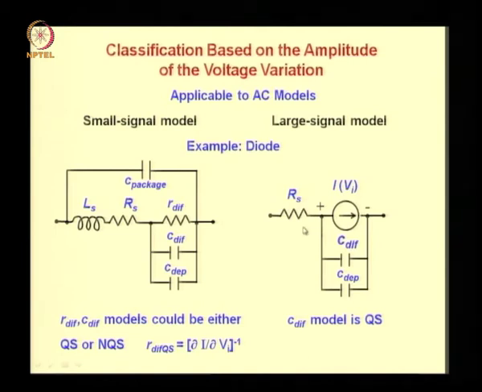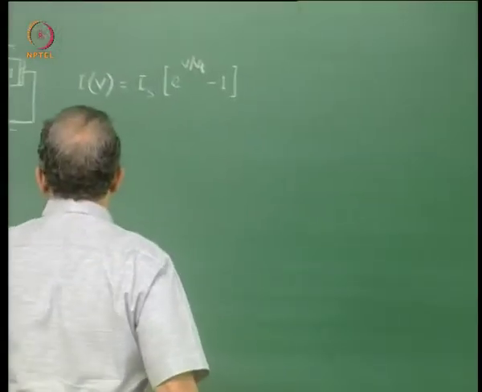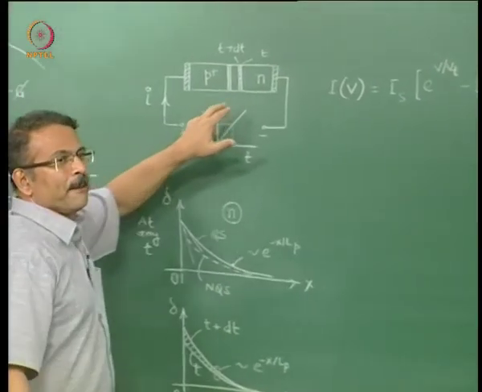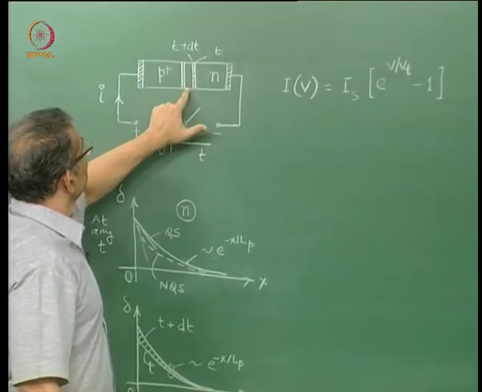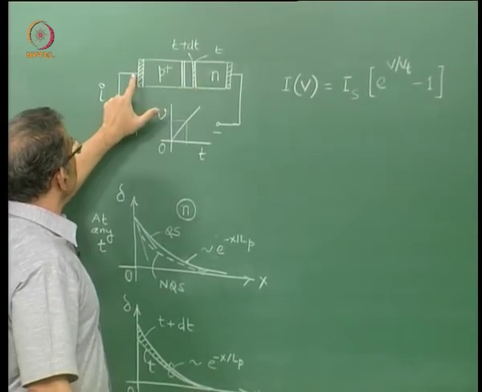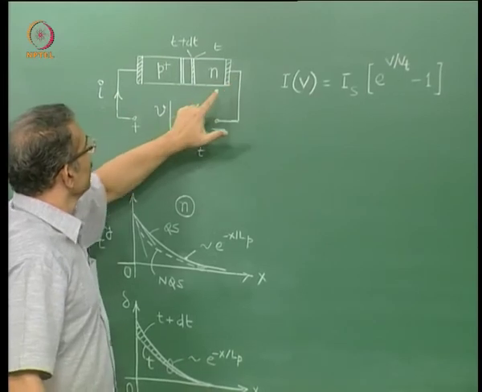Often this model is used for lower frequencies. This diffusion resistance has been replaced by a current source dependent on the voltage. The Vi here refers to the voltage across the depletion layer. So in the context of the diode here, for example, the Vi means the voltage drop across this, whereas V is the voltage drop between these two terminals.